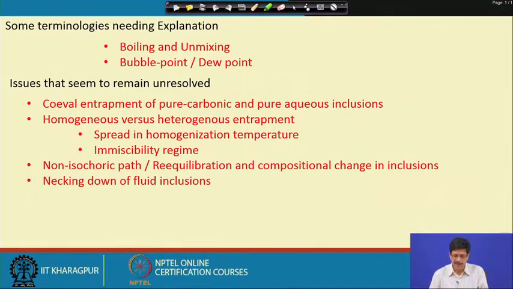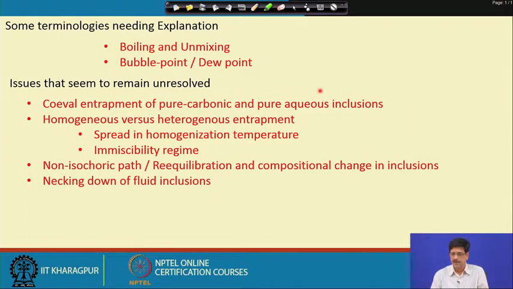Or the other possibility is that they may not be coeval, they may not have been entrapped at the same time, and this has to be very well substantiated by looking at the textural characteristics of the host mineral. If we find that there are no indications of the host mineral undergoing any kind of recrystallization or any recovery from deformation and those kinds of features, then the chances that they are actually trapped in the lattice of the host mineral as pure carbon dioxide and pure water would remain valid,